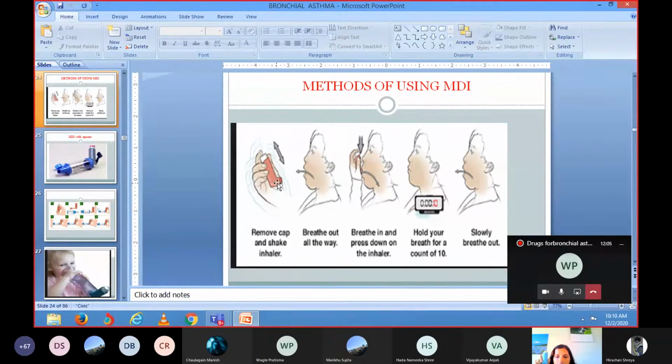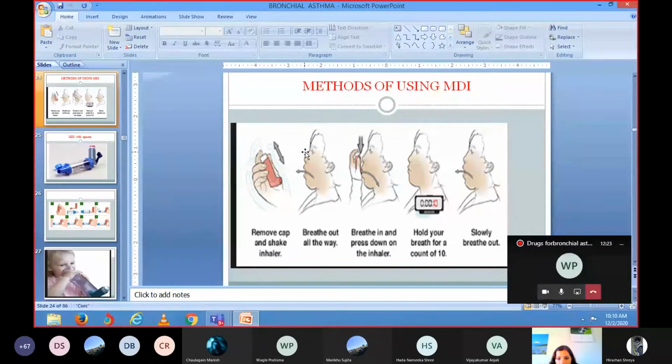Yes, ma'am. You can see in the figure also. Before putting this mouthpiece into your mouth, first you have to breathe out, all the way. Then you put this mouthpiece into your mouth, surrounded by your lips, held tightly by your lips.